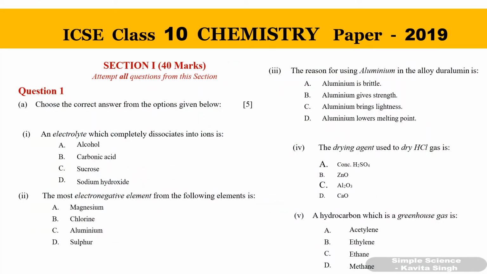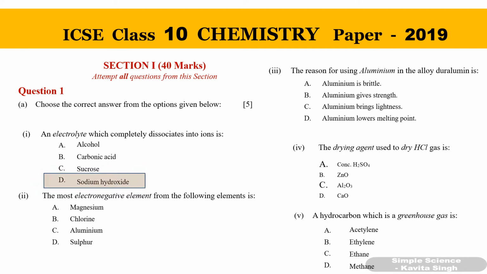Question 1. Choose the correct answer from the option given below. First one, an electrolyte which completely dissociates into ions. The answer is sodium hydroxide. The other three, alcohol, carbonic acid and sucrose, they are organic compounds, organic electrolytes you can say. So they will partially dissociate. They will not completely dissociate into ions.